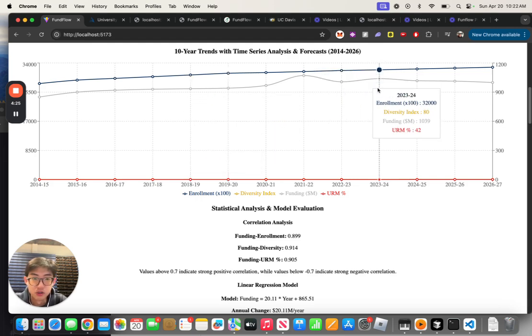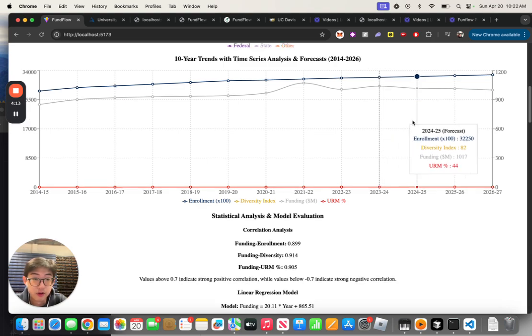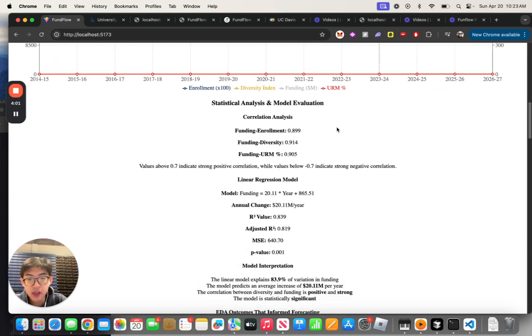And I was able to use the single exponential smoothing technique that's used in economics to predict or forecast the future values. So here we are at the fiscal year 2023, but I was able to make forecasts on the next 3 years. And we see there's an increase generally on both the funding, the diversity, and the underrepresented minority proportion. And yeah, I was also able to do a correlation analysis.